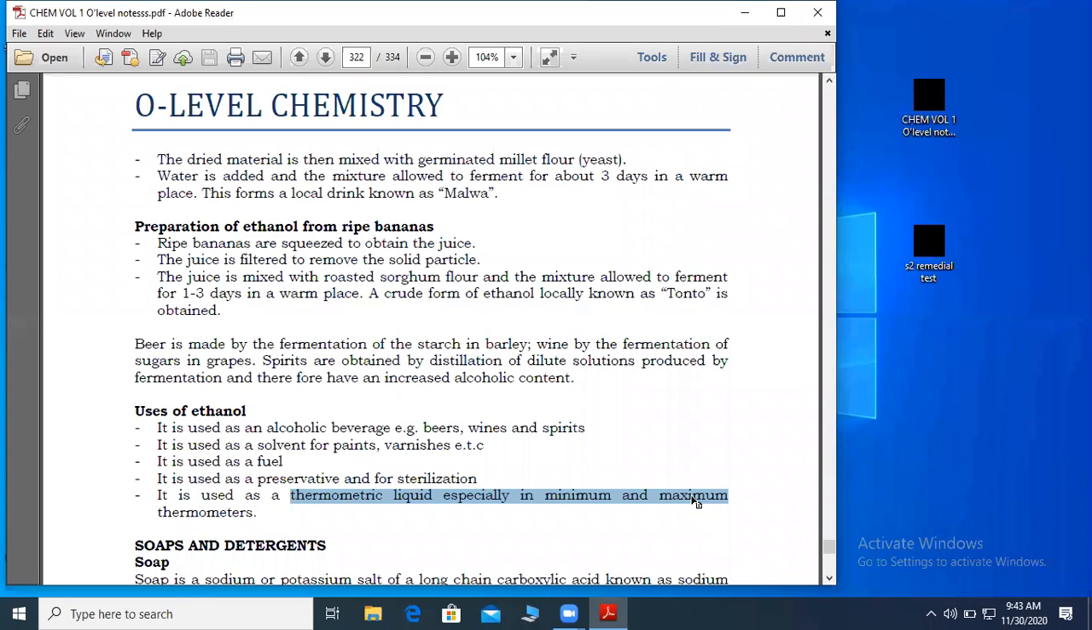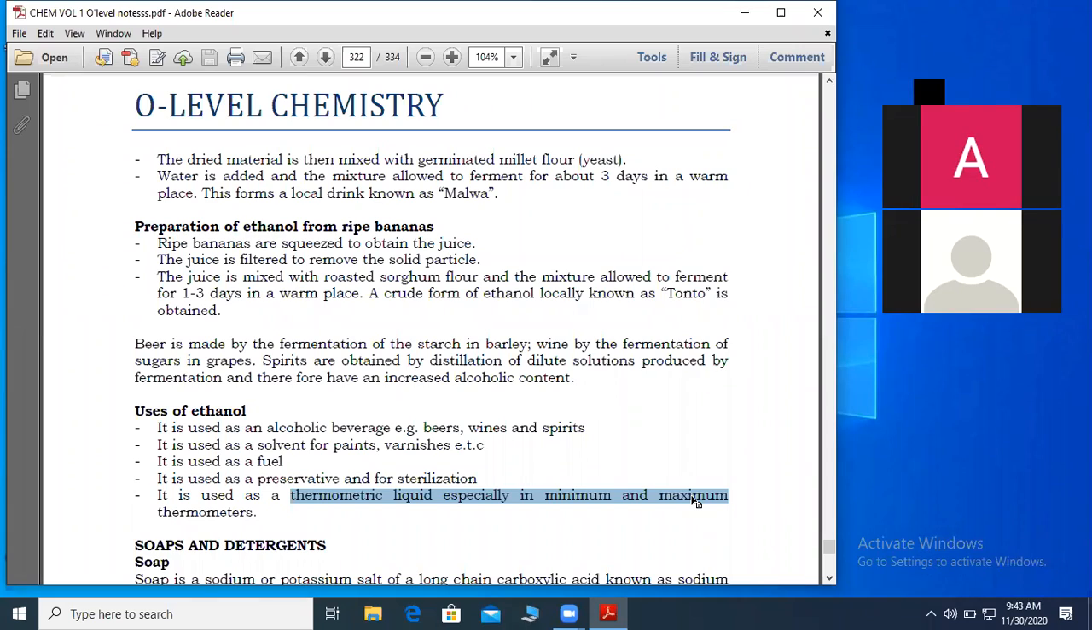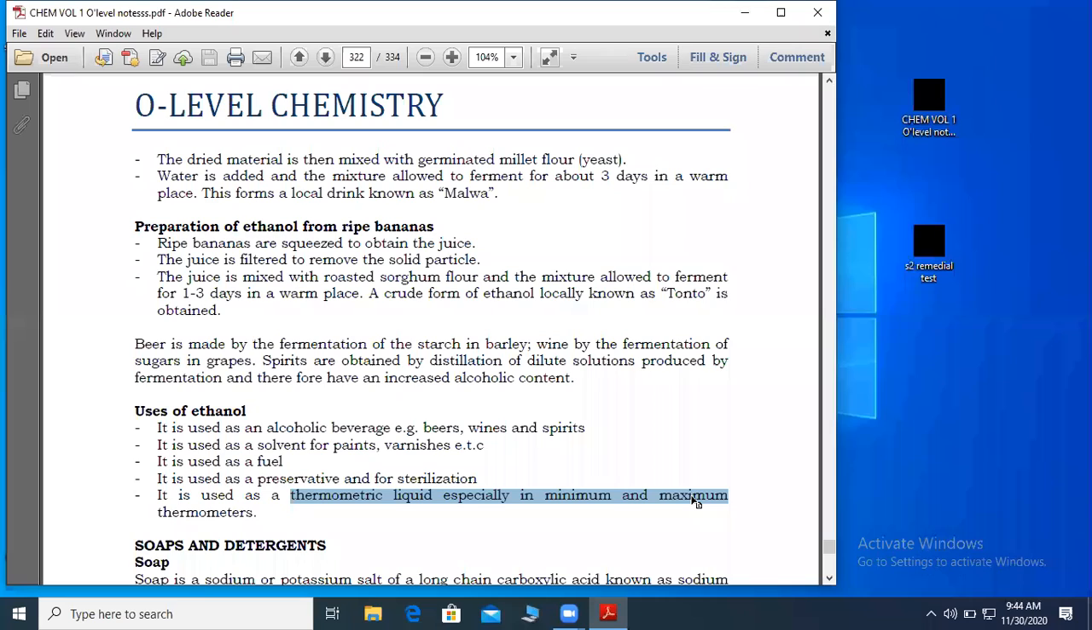Our next lesson will be on soaps and detergents. I want by the time we come back, everyone should have read about how soap is manufactured. How do we obtain soap?